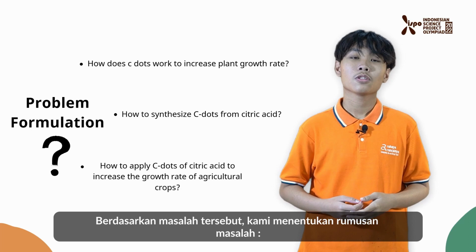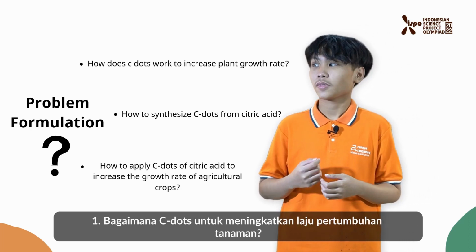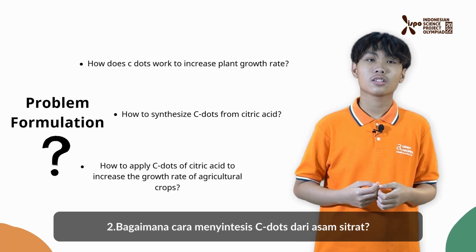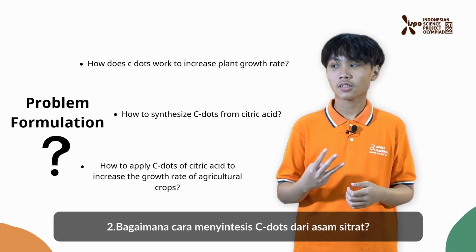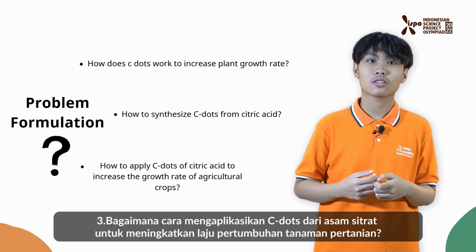Based on this problem, we determine the problem formulation. First, how does CDOTs work to increase the plant growth rate? Second, how to synthesize CDOTs from citric acid? And third, how to apply CDOTs of citric acid to increase the growth rate of agricultural crops.